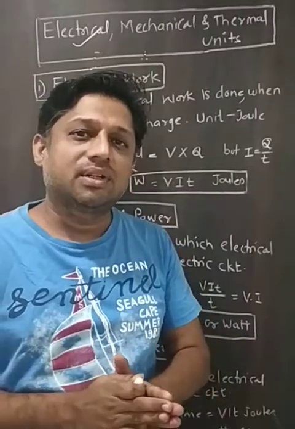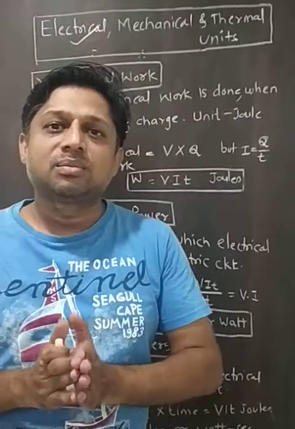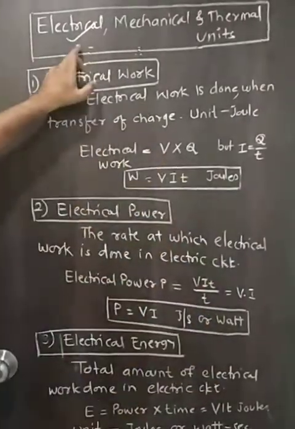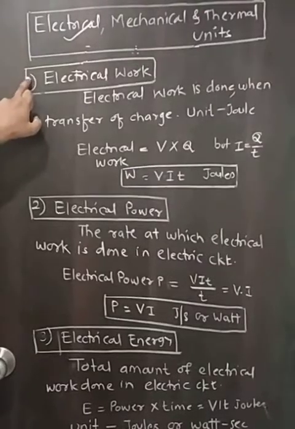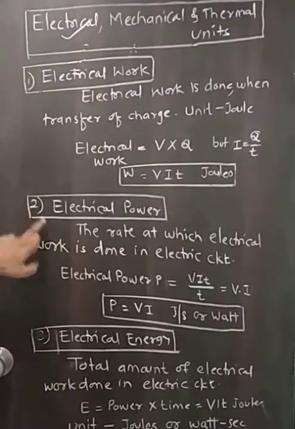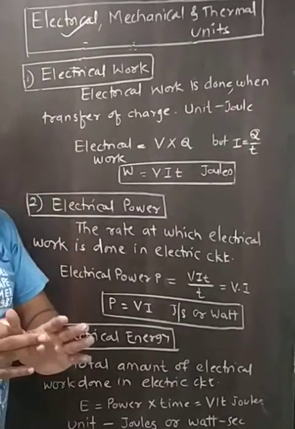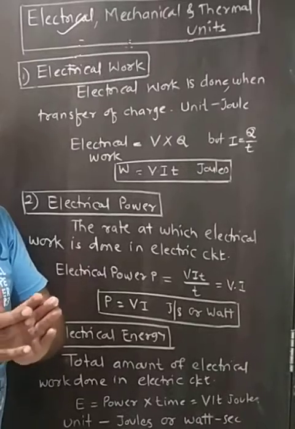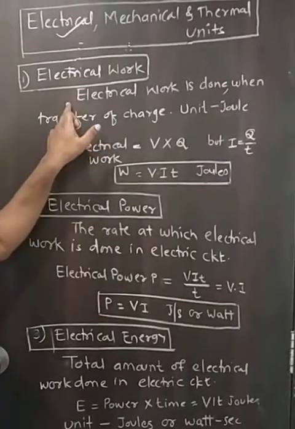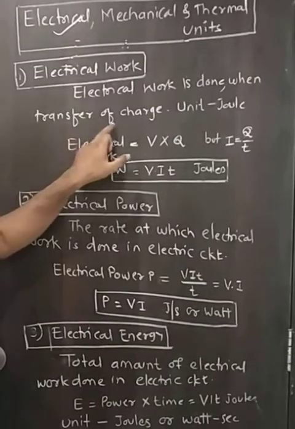In this lecture, we are going to discuss electrical, mechanical and thermal units. So first, we will discuss electrical units. Various electrical units are electrical work done, electrical power and electrical energy. In any electrical circuit, we know that the movement of electrons or transfer of charge is nothing but current. So electrical work is said to be done when there is a transfer of charge.